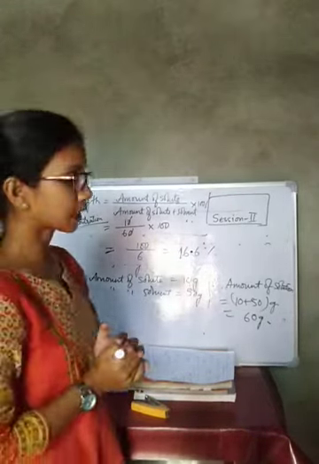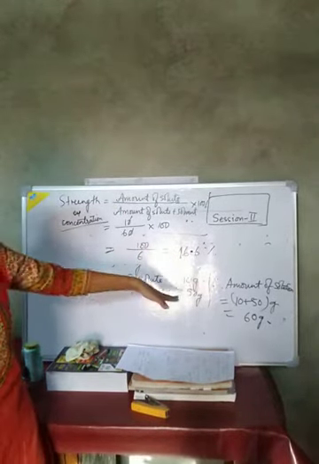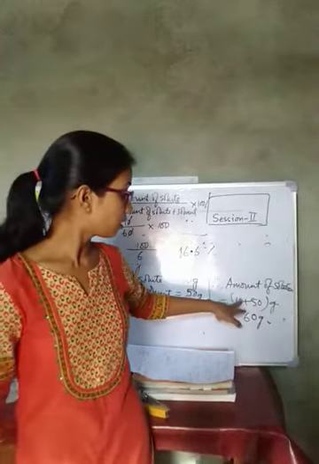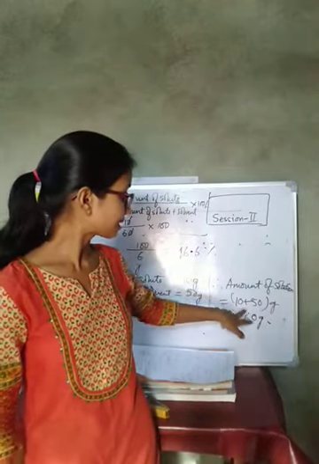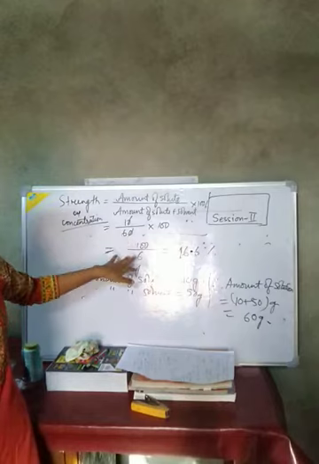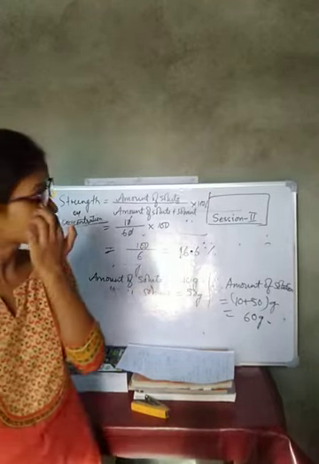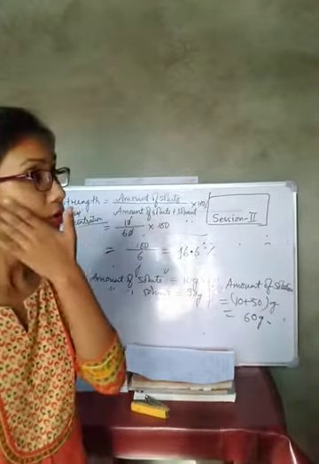Here 10 gram solute plus 50 gram solvent gives 60 gram, therefore 10 divided by 60 into 100% gives the concentration or strength of the solution.